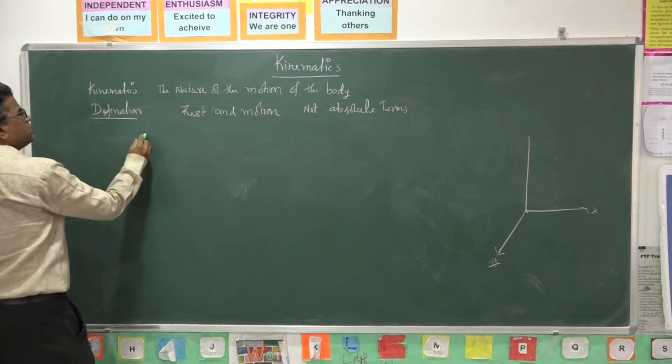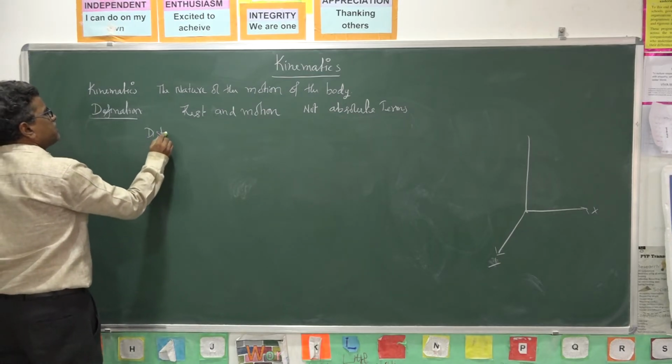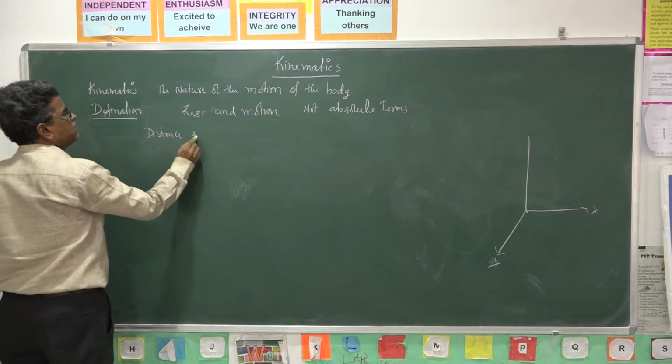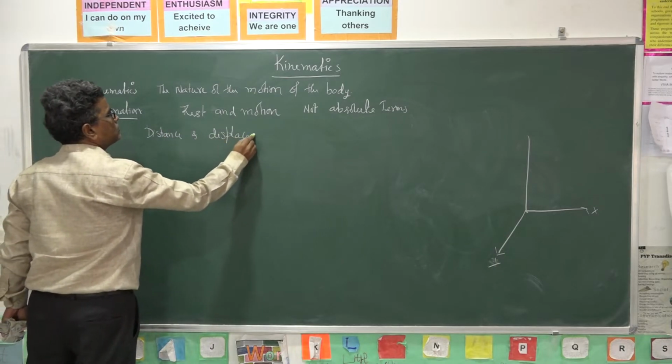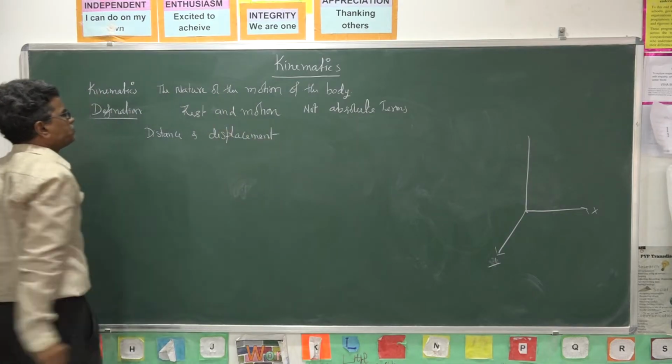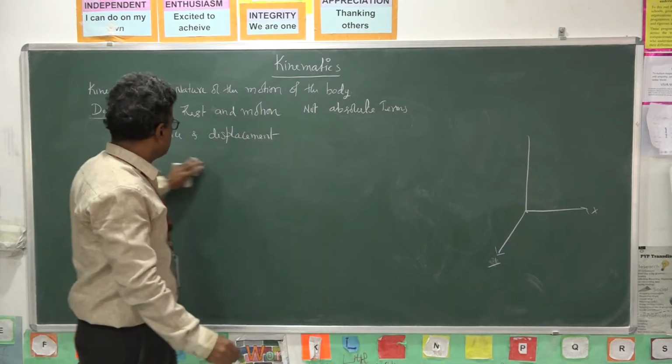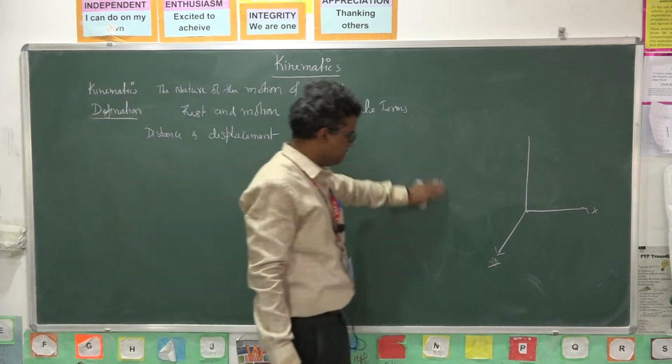The next topic is distance and displacement.